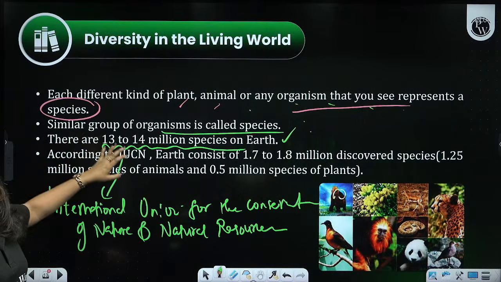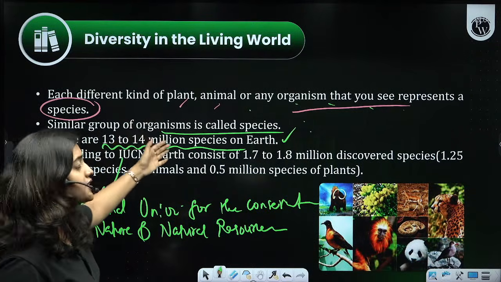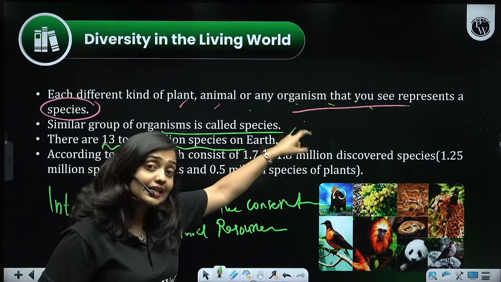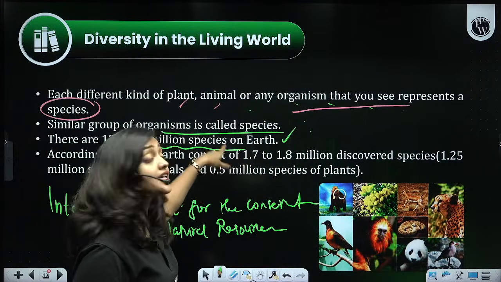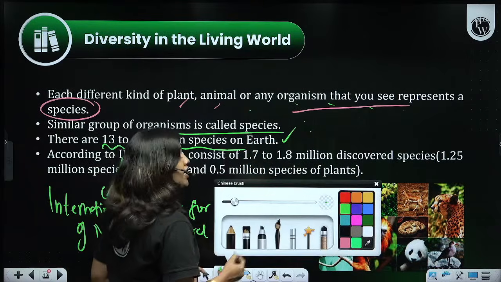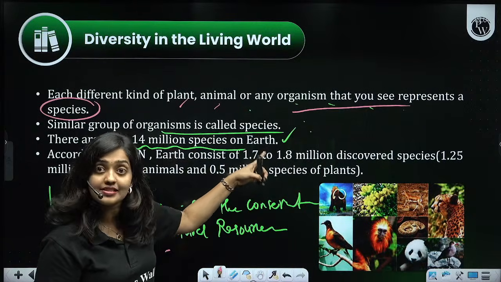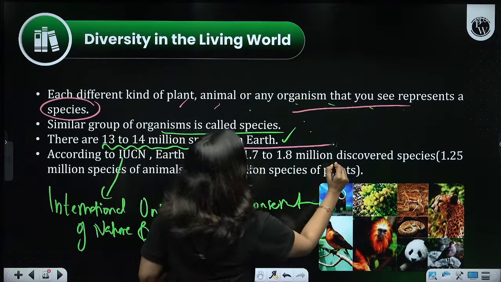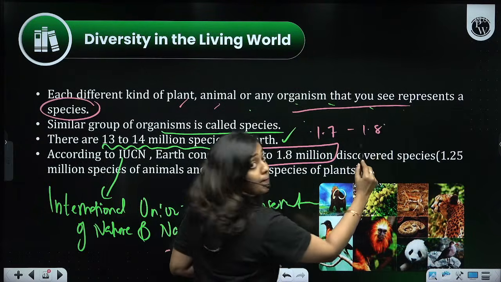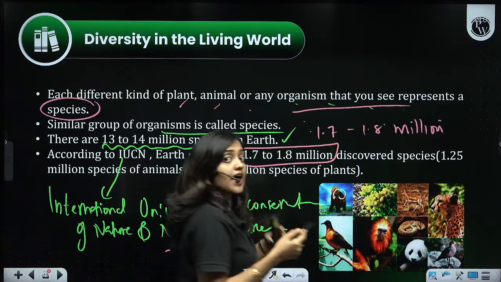So according to the data collected by IUCN, Earth consists of 1.7 to 1.8 million discovered species. The data is only regarding the discovered species. It is not regarding the species that have yet to be discovered. So there is a total of 1.7 to 1.8 million discovered species. Many more species have to be discovered.